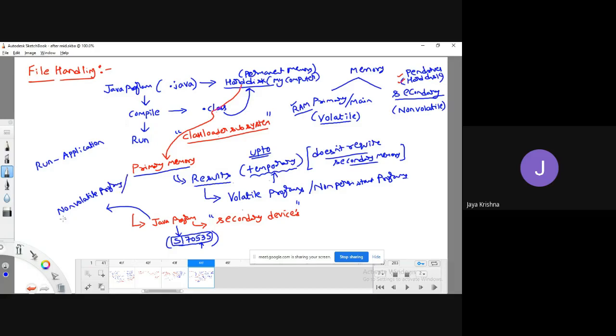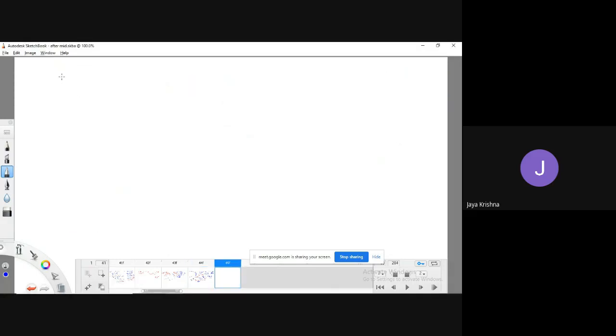Non-volatile programs, or we can call them persistent programs. Okay, fine. So to retrieve some student details, I have written a program, something like exam.java. This exam.java file is responsible for taking data from a secondary storage device.